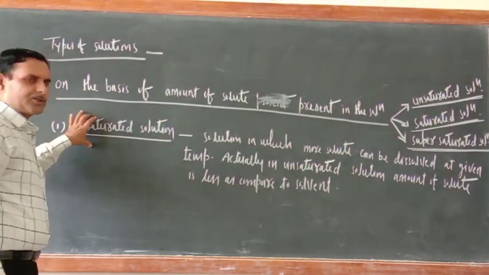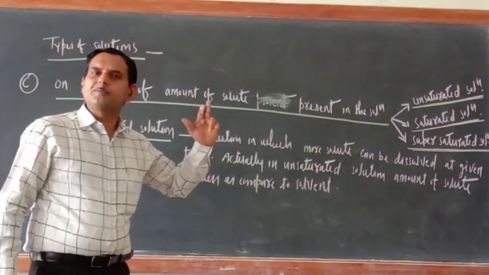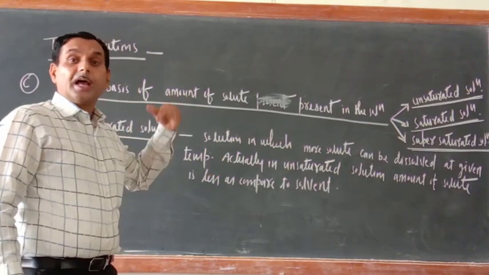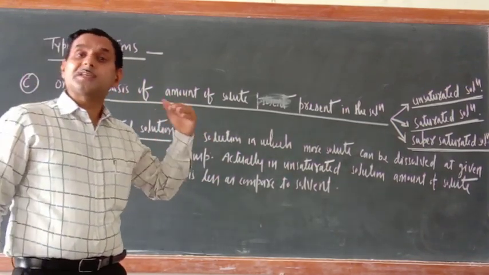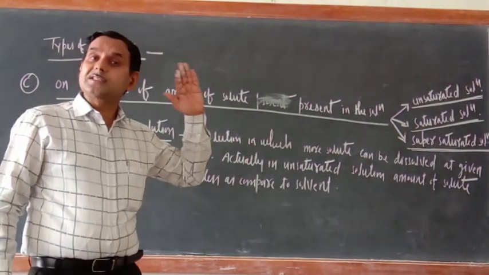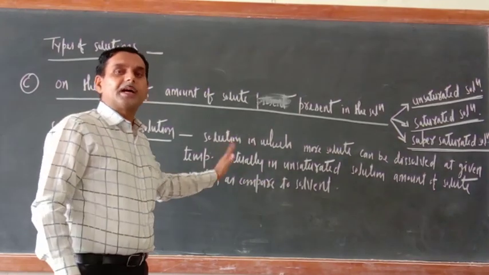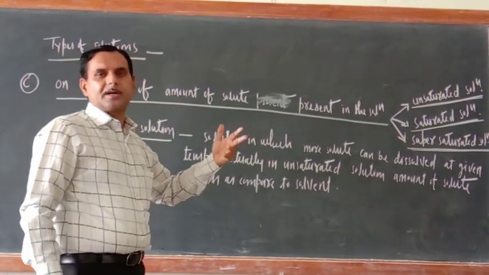So what is unsaturated solution? Unsaturated solution is the solution in which more solute can be dissolved at given temperature. Actually, why can more solute be dissolved? Because the amount of solute present in given amount of solvent is less as compared to the amount of solvent. That is why more amount of solute can be dissolved at given temperature.